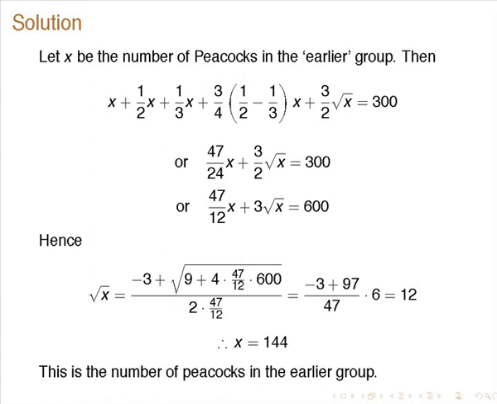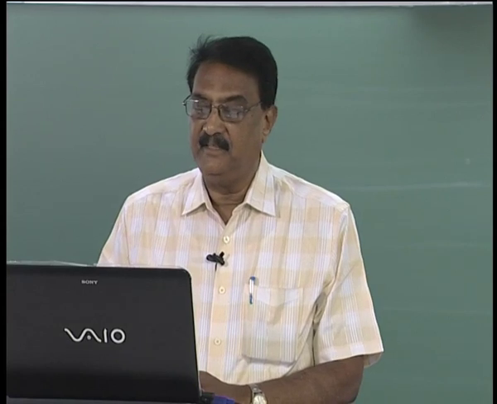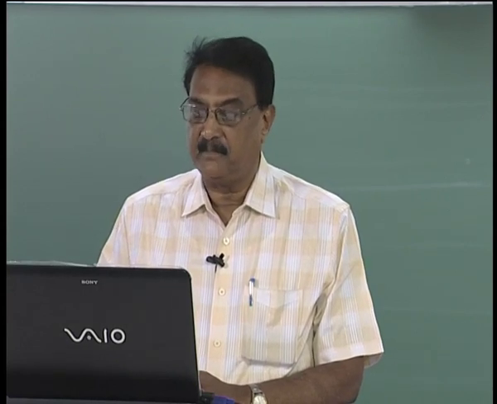This was, sorry, this is x. In the next to next line, below that, x is missing. That is missing, correct. It must be 47 by 12 into x, plus root x. So this is the final quadratic equation, where x you have to supply here.